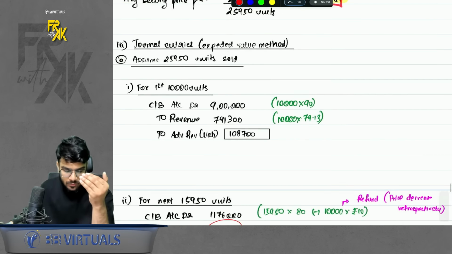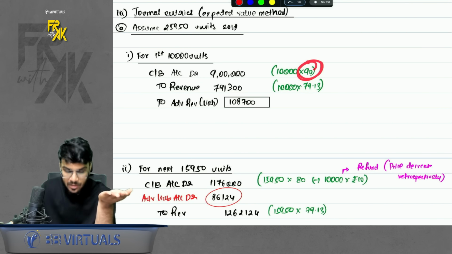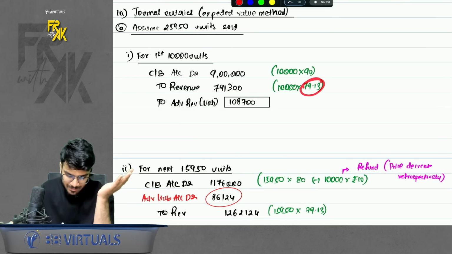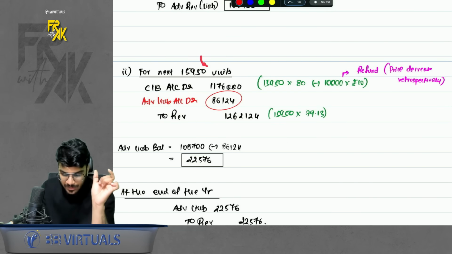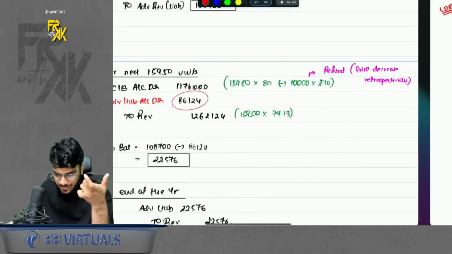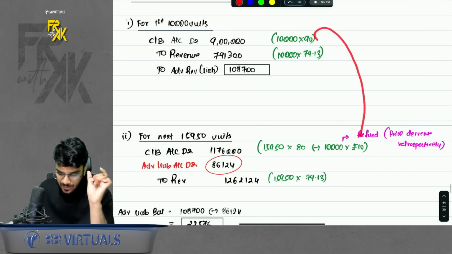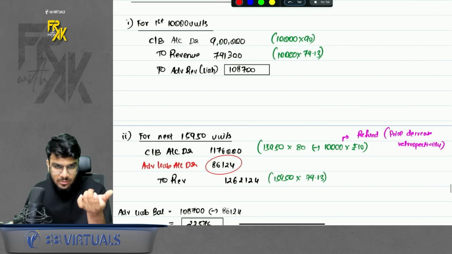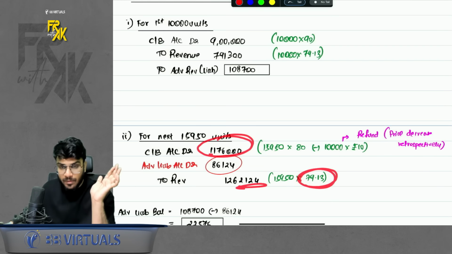So for the first 10,000 units, when you sell the first 10,000 units, the money you receive is extra, but still you will book the revenue at this much, and the balance is advance. For the next lot of units, you will receive less money. Why? Because you promised that once the volume increases, you will receive less money. Also, because in the first lot you received some extra money, you will have to refund that 10 rupees extra also. So this is the cash received. It doesn't matter, revenue booked will be 79.13.